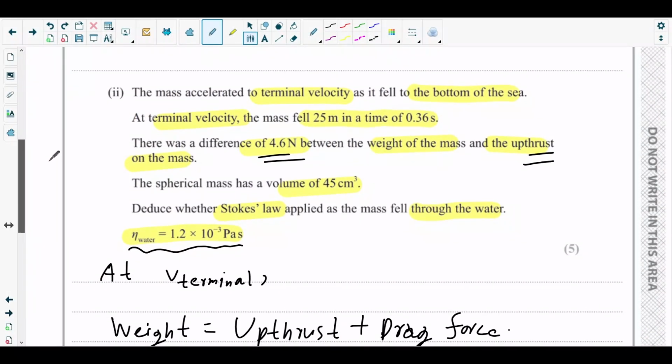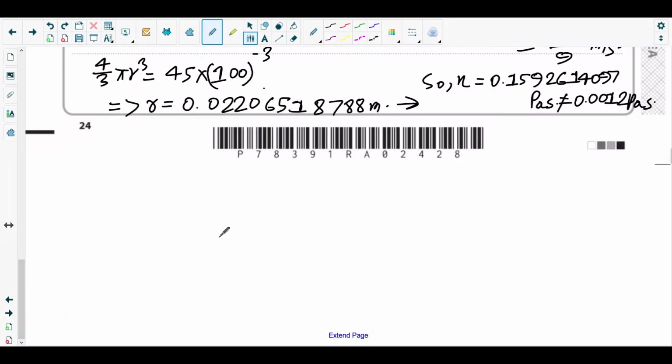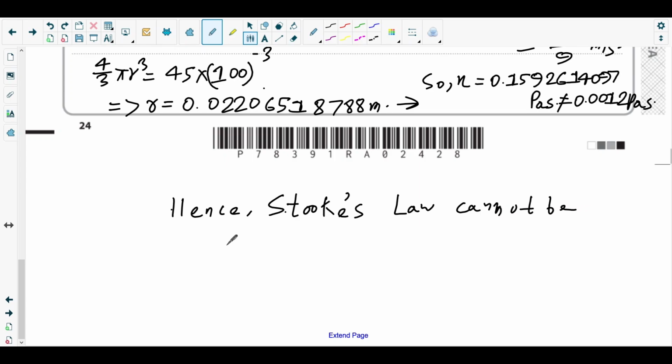Okay, so we can say Hooke's law isn't applicable. Okay, hence, not the Hooke's law, sorry, Stokes law. Stokes law cannot be applied to the motion of the mass.